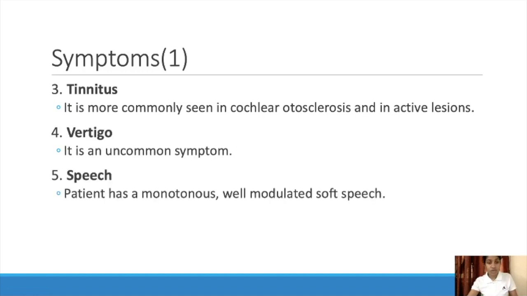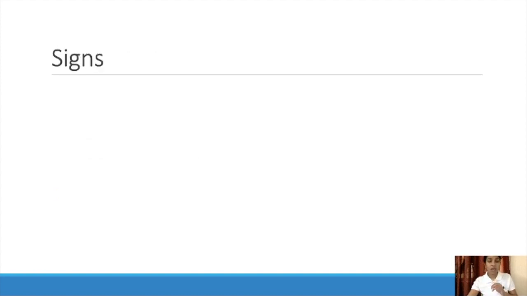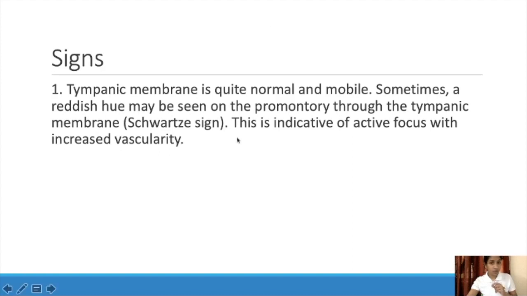Then speech. The patient has a monotonous, well modulated soft speech. So monotonous means well modulated soft speech. And the tympanic membrane: if we look through an otoscope, the tympanic membrane is normal and mobile because that end is not affected, right? Malleus is not affected, incus is also not affected, the stapes part is getting affected. So the tympanic membrane part looks normal.